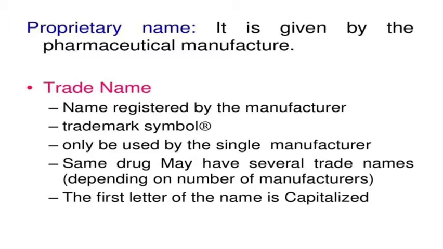Next is the proprietary name. It is given by the pharmaceutical manufacturer, otherwise called the trade name. The name is registered by the manufacturer. The trademark symbol can only be used by a single manufacturer. The same drug may have several trade names. The first letter of the name should be capitalized.